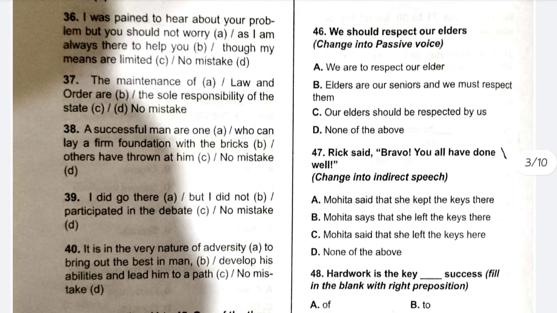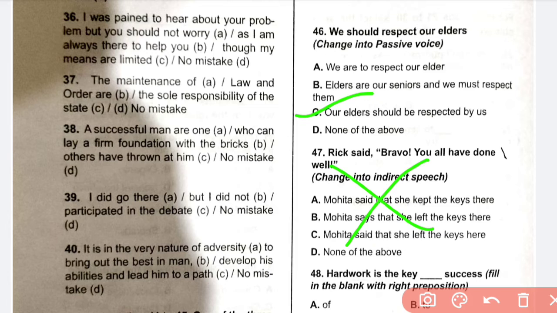And 46. We should respect our elders. Change into passive voice. 46. For this, I'll go with C. All elders should be respected by us. We should respect our elder. Our elder should be respected by us. 47, wrong question. Rick said bravo. Here the answer is, okay, none of the above. Sorry. It is none of the above. Change in direct speech. It is none of the above. 47, D.